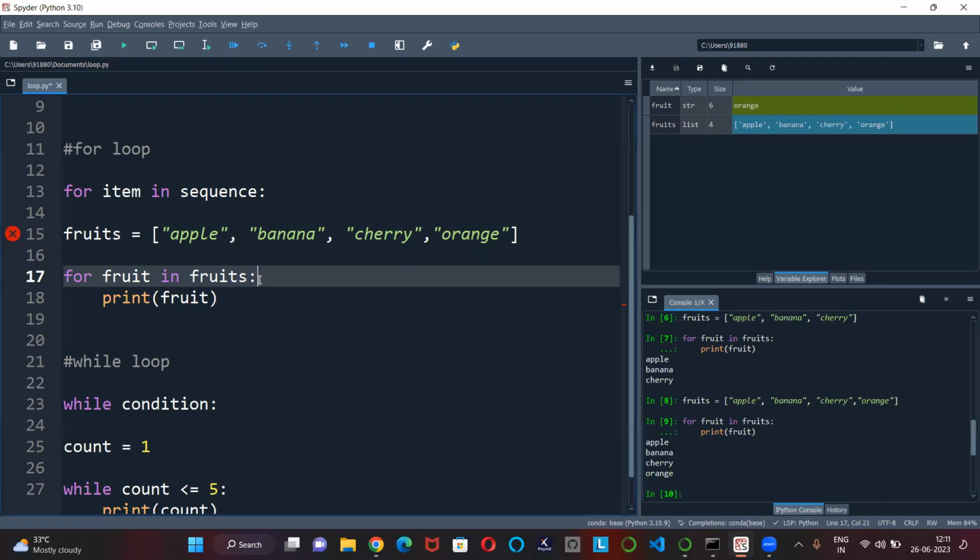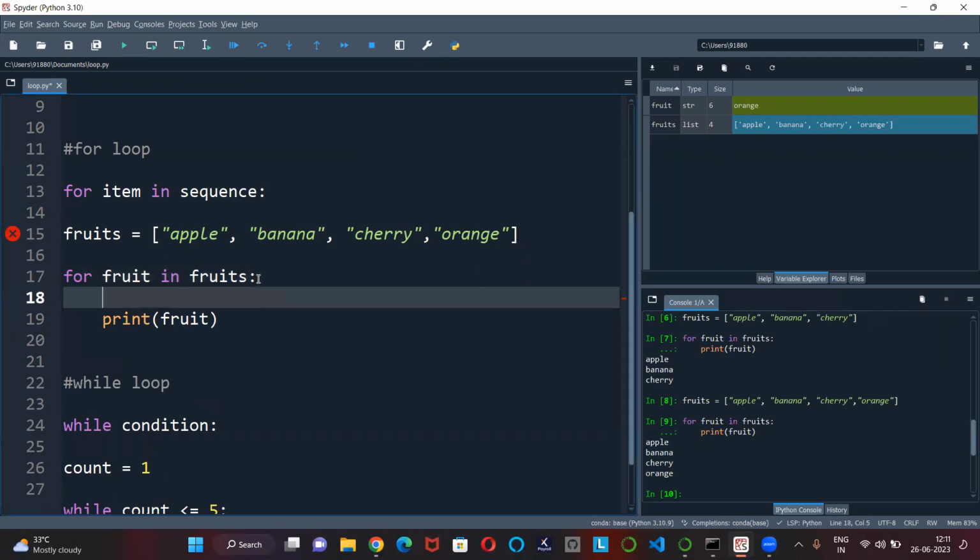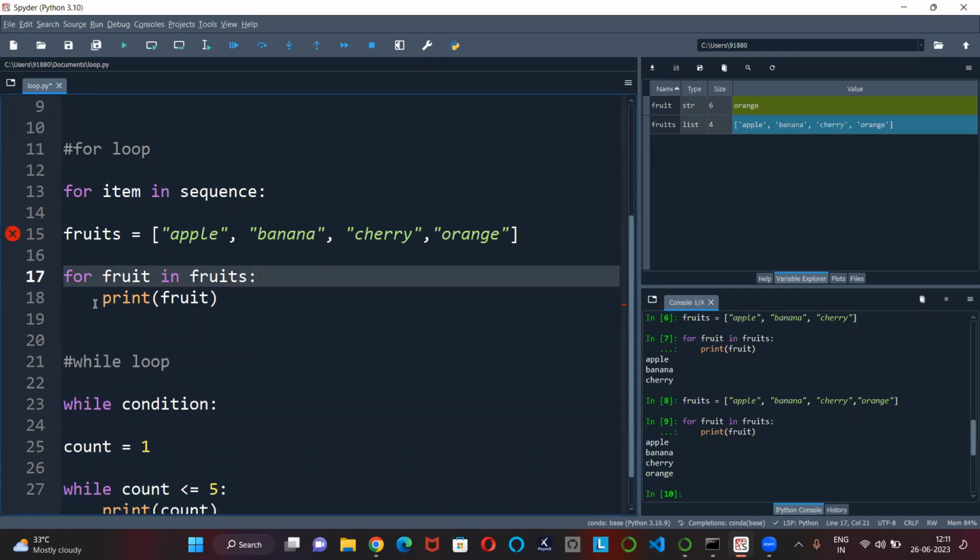And while writing a for loop, make sure that after this line, if you press enter, you will start writing your conditions here. It will automatically come to this place. We call this indentation. Whenever you get an indentation error, it is nothing but a space error. You will be getting four spaces. So if you're getting this indentation error, for sure you need to check whether you have given the correct space or not.